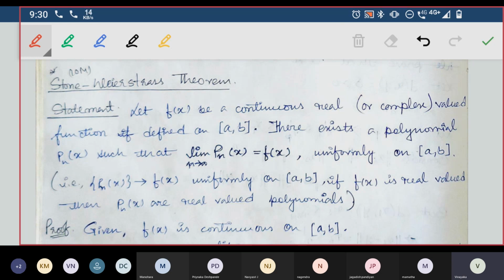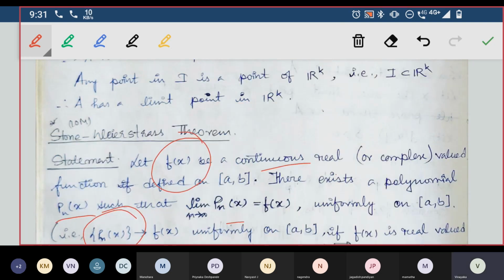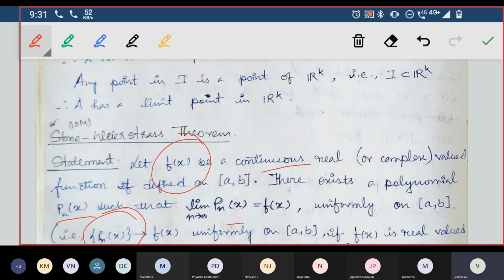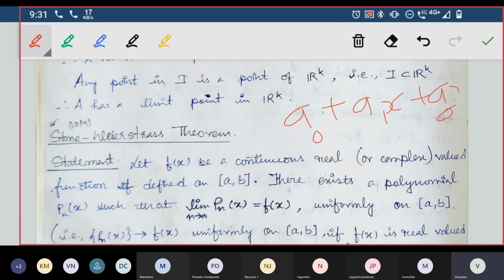So there exists a polynomial Pn of x such that limit n tends to infinity Pn of x is equal to f of x. If f of x is continuous, then there will be a sequence of polynomials. What is a polynomial? A polynomial has a highest power, in the form a0 plus a1 x plus a2 x square plus dot dot dot till an x power n.